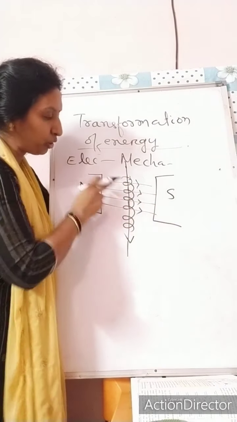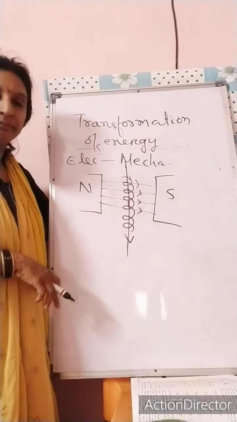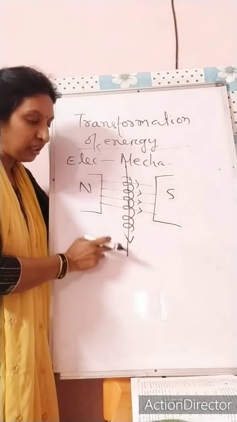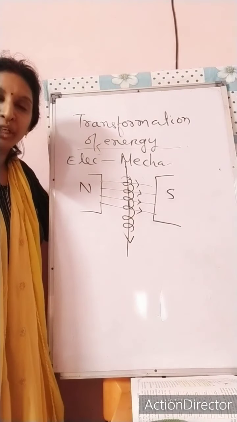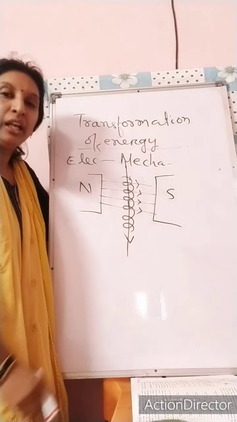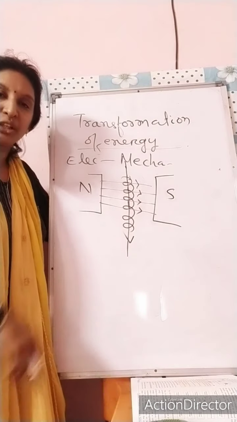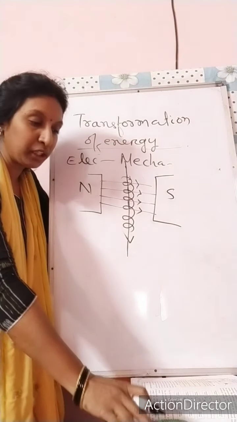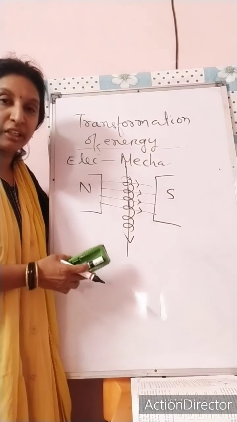Due to these two opposite fields, the coil starts to rotate, and due to the rotation, the motor starts to rotate. A simple idea I am giving, because a more detailed explanation is not given in your course.